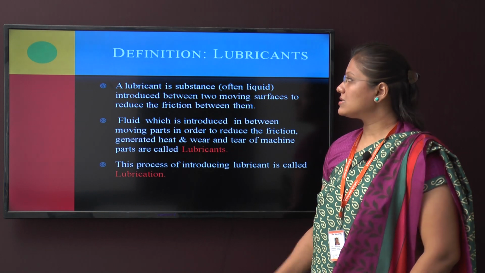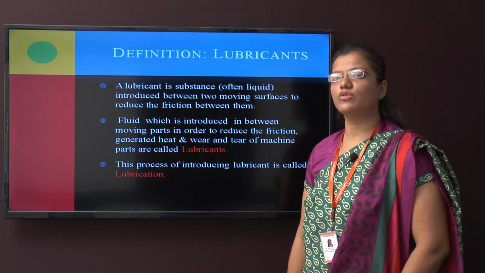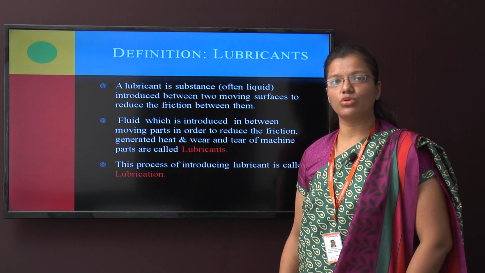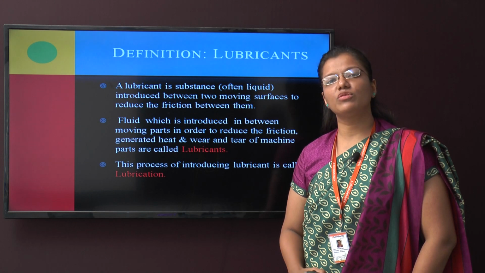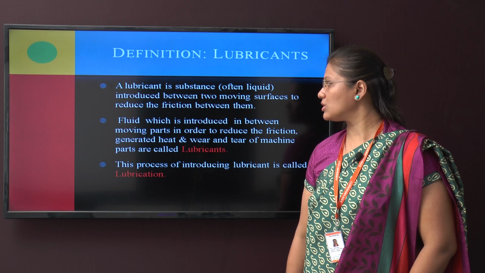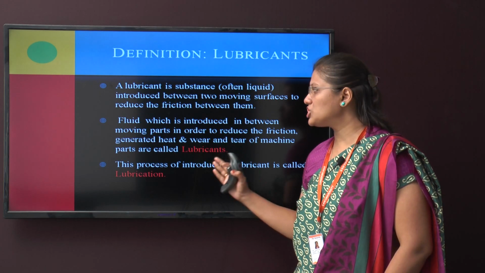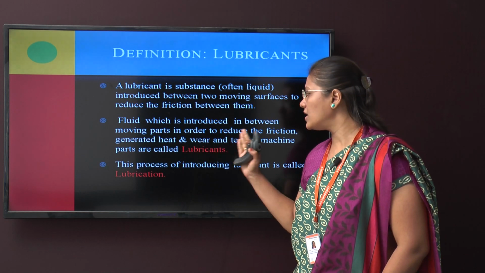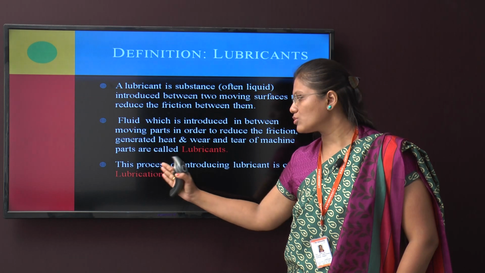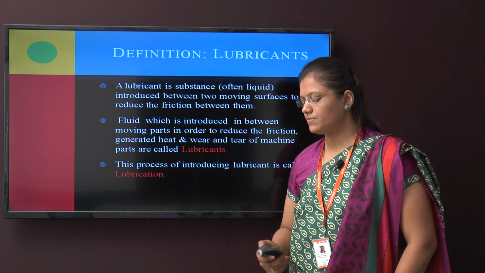Basically, a lubricant is a substance, often liquid, introduced between two moving surfaces to reduce the friction between them, or you can say to reduce the friction, to reduce the heat and to reduce the wear and tear between the two moving surfaces. A fluid which is introduced in between the moving parts in order to reduce the friction, generated heat and wear and tear of the machine parts is called a lubricant. This process of introducing lubricant is called lubrication.